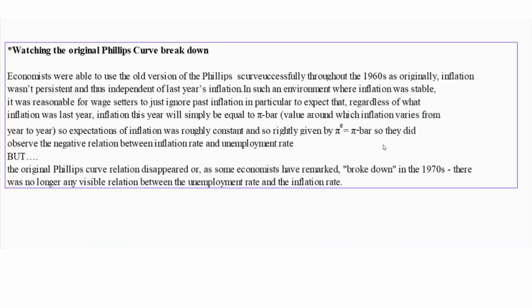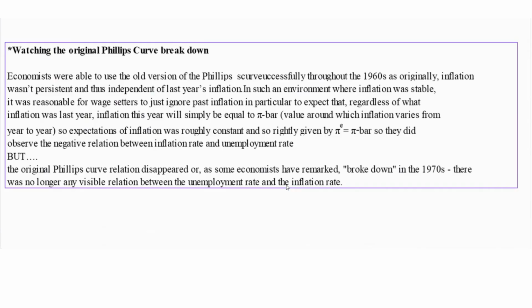We want to now discuss why the original Phillips curve broke down. Now, the idea is this: economists were able to use the original version of the Phillips curve successfully throughout the 1960s. The reason behind this is that originally inflation was not persistent and thus it was independent of last year's inflation rate. When you have such an environment where inflation is stable, it's reasonable that wage setters can just ignore past inflation and expect that regardless of what inflation was last year, inflation this year is simply equal to pi bar, the value around which inflation varies from year to year.